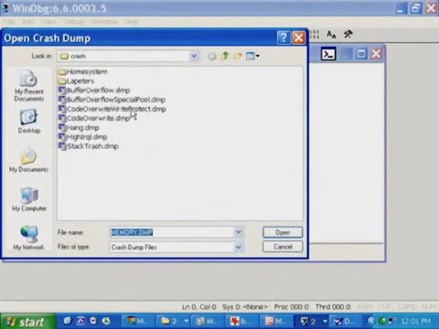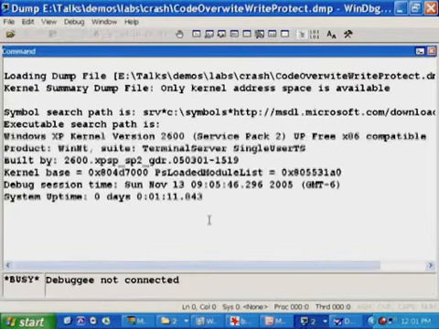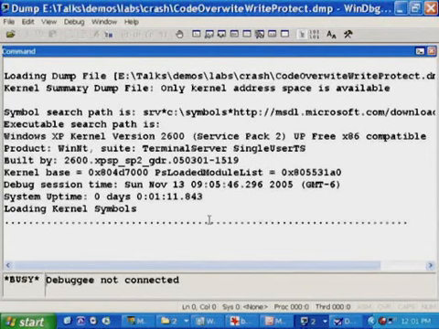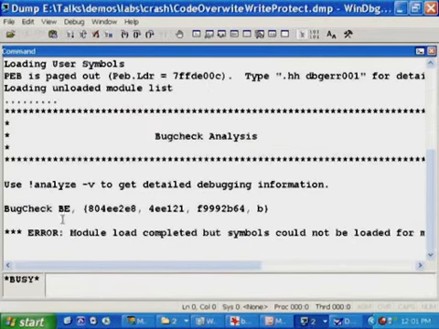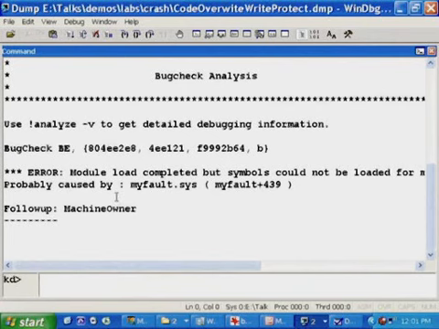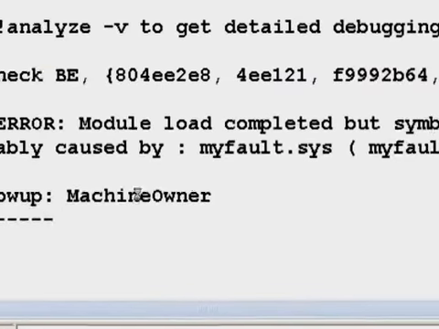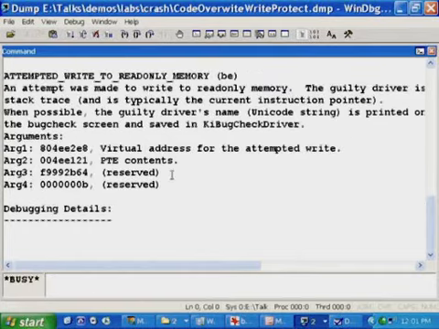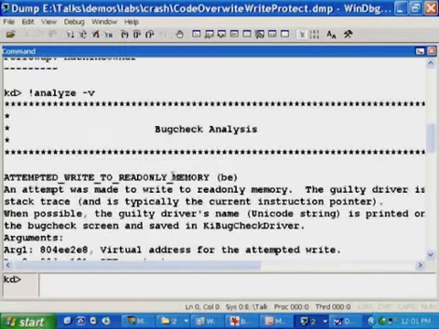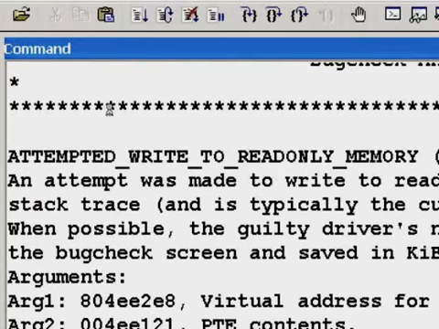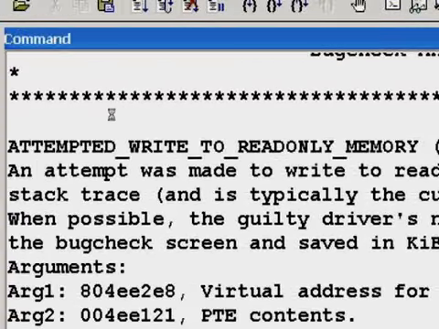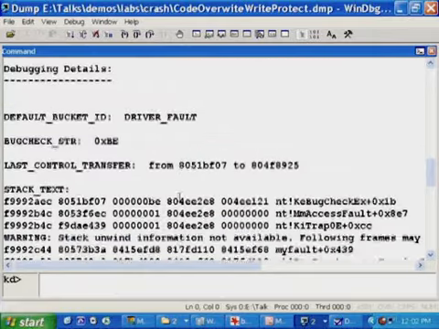So open crash dump, code overwrite with write protection enabled is the name of the dump. And what comes out? Bug check 0xBE, probably caused by myfault.sys. So the analysis was dead on accurate, and let's take a look at what that BE is and what the stack looks like. BE is, as was described on the blue screen text, attempted write to read-only memory. An attempt was made to write to read-only memory. The guilty driver is on the stack trace, so it's right there telling you how it figured it out.